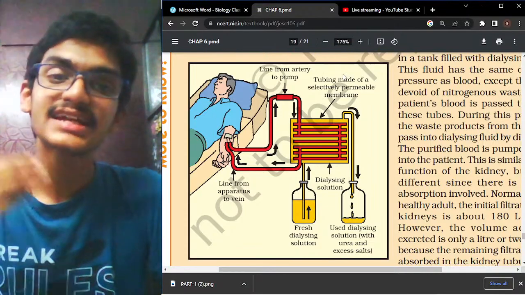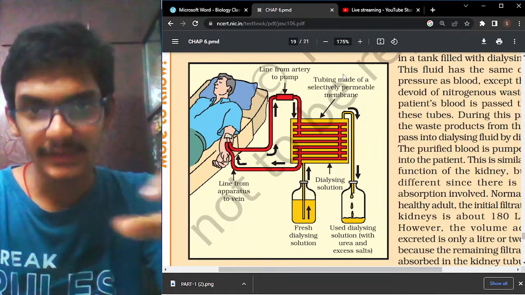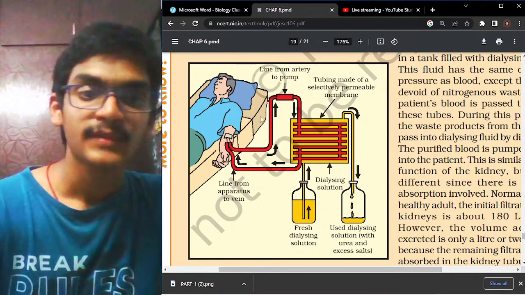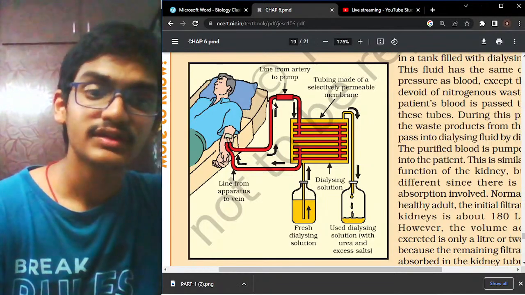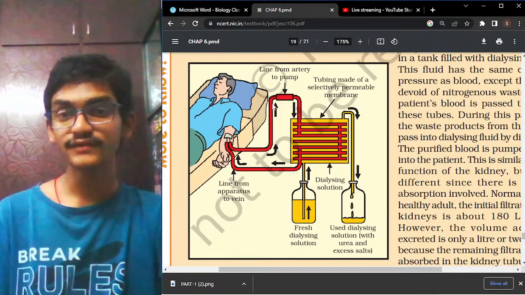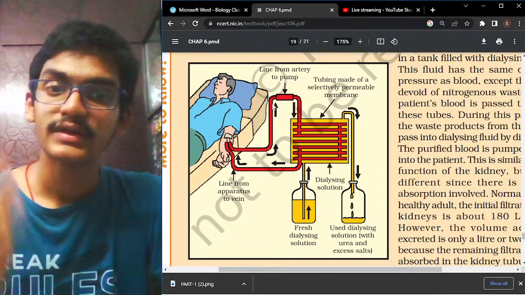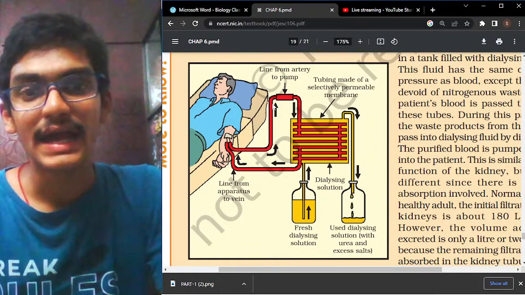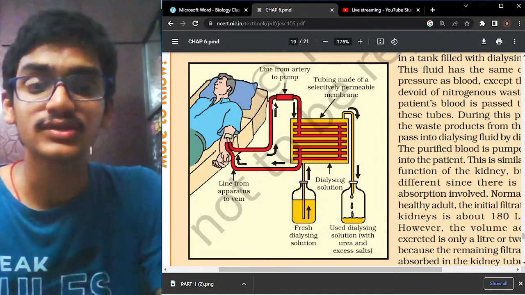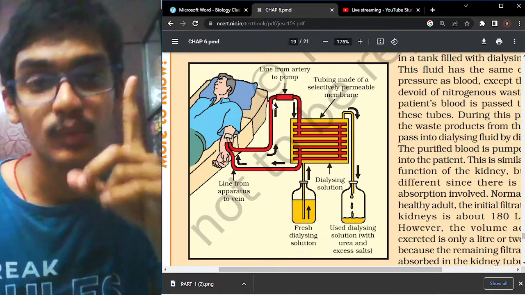So what is actually the process which is involved? The first step is that from the main artery the blood is taken out. The normal body temperature is 37 degrees Celsius, but in the machine we have to use blood at only 1 degree Celsius. For that we use an anticoagulant called heparin. So we add this heparin, so that the blood is cooled down from 37 degrees Celsius to 1 degree Celsius.